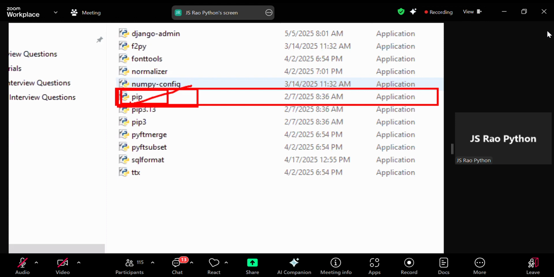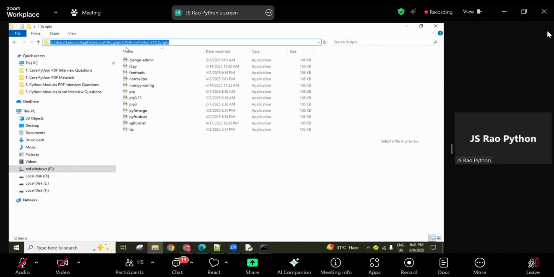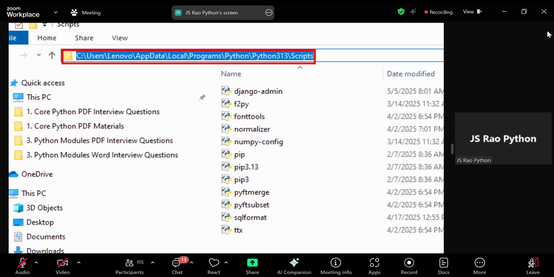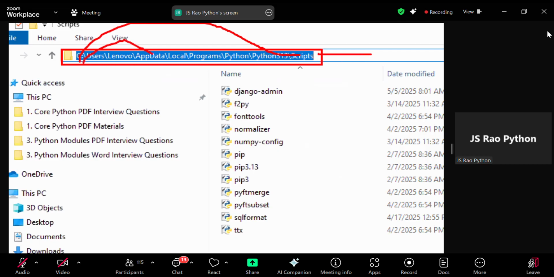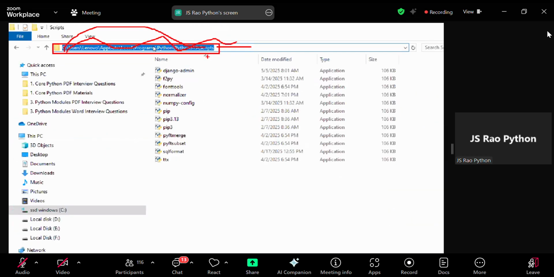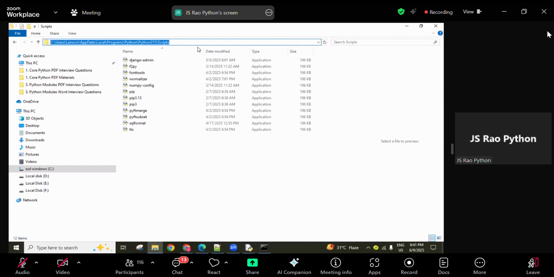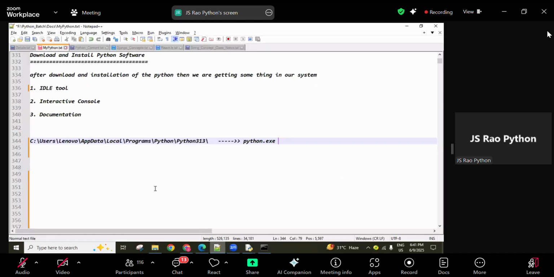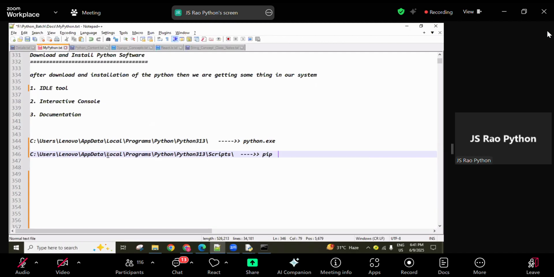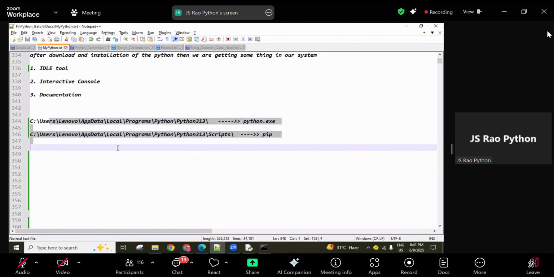Why? Because from the command prompt we can directly use the pip command. Otherwise, every time from the command prompt you have to redirect to this path, then here you can use pip. Instead of redirecting every time, one time you can add this path. So go inside this Scripts folder, copy this folder path, and this one also we are going to add in the environment variable. This is the pip related path, simply the pip location. These are two things we have to add into the environment variable section.